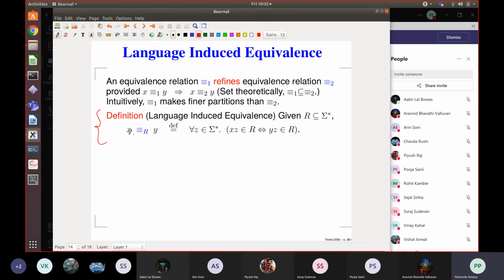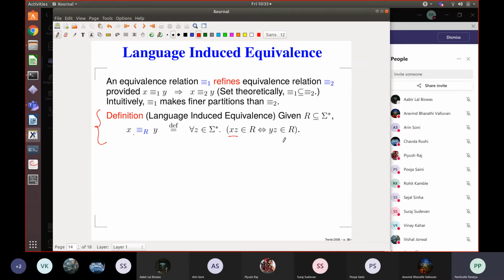I say that two words X and Y in sigma star are language equivalent provided that for all Z, if you extend X with Z and extend Y with Z, both XZ and YZ will take you into R, or they will both keep you outside R. R is the set of words you want to accept. So for all extensions of X and Y, you will accept both extensions or you will reject both extensions.